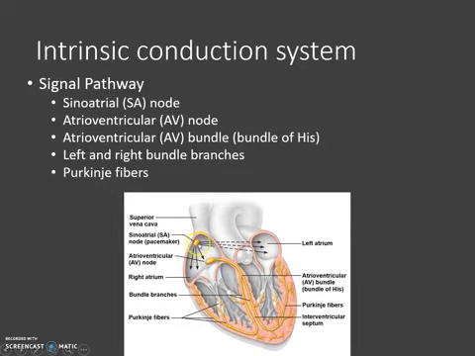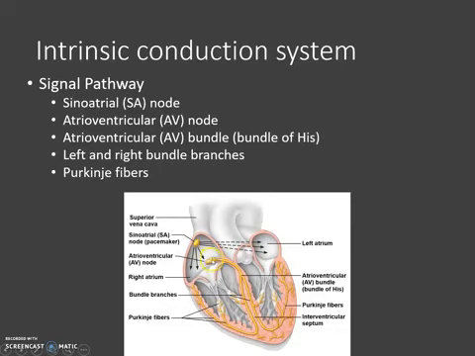Now, from the SA node, that signal has to be transferred down into the ventricles so that the ventricles know to contract next. So from the SA node, the electrical signal travels to the atrioventricular node, which is called the AV node.